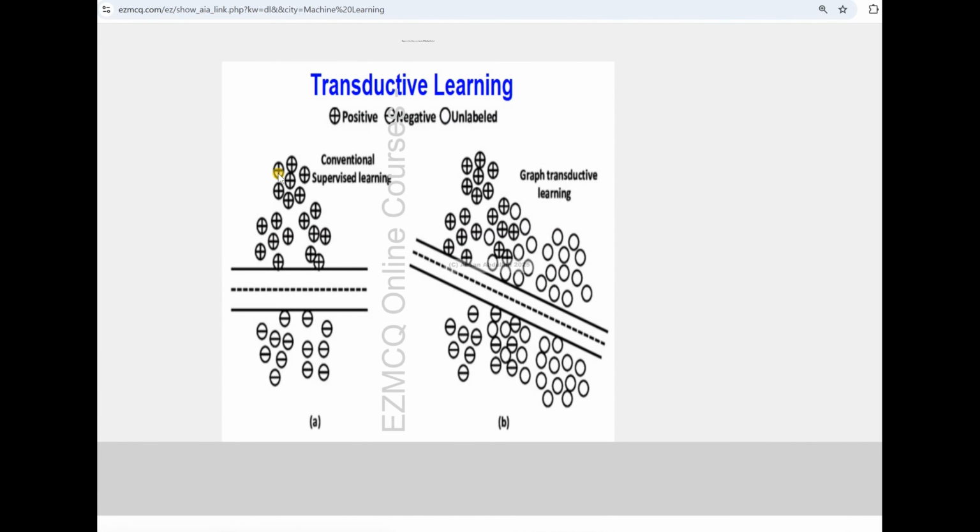So you see that here we have conventional supervised learning. All of the instances have been used for training. Every instance is labeled. This seems to look like support vector machines, and these have been separated. Now this is the transductive learning, and you see that all the instances have not been labeled, right? And of course there could be mistakes also. Maybe if they were properly labeled, then the orientation of this boundary could have been different depending upon the labels. So the white ones, the empty ones, are the unlabeled.